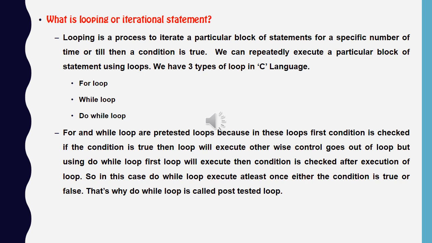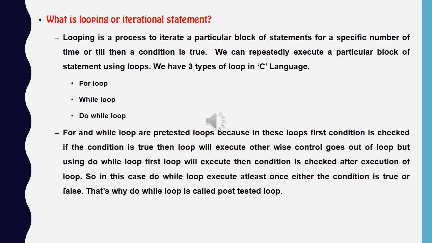For and while, both these loops are pre-tested loops because in these loops first the condition is checked. If the condition is true, then the loop will execute, otherwise control goes out of the loop. But using do while, first the loop will execute, then the condition is checked after execution of the loop. So do while loop executes at least once, whether the condition is true or false. That's why do while loop is called a post-tested loop.